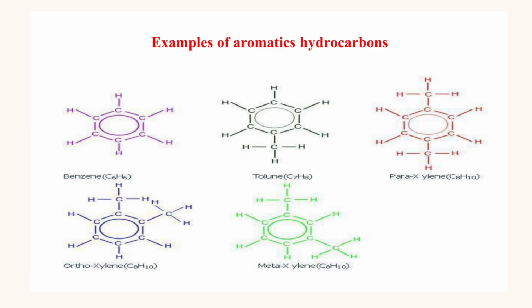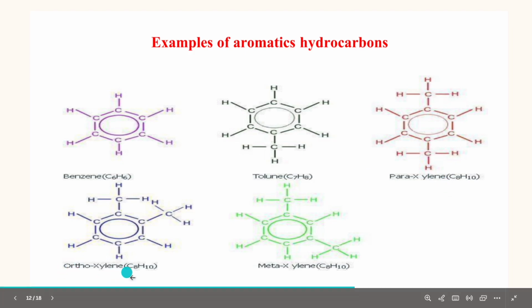Then these are the examples of aromatics: benzene, C6H6, toluene, C7H8, so it is like benzene plus CH3. Then para-xylene: C6H6 benzene structure, the benzene ring, and 2 CH3. Then orthoxylene, metaxylene.